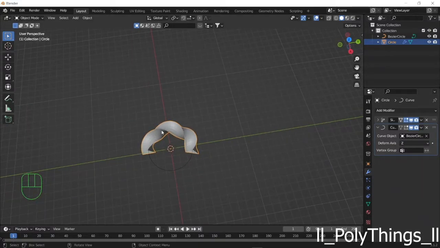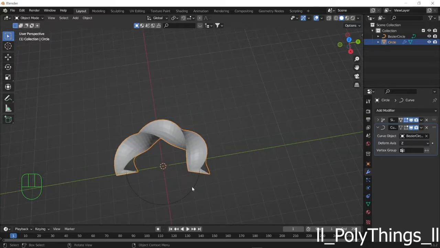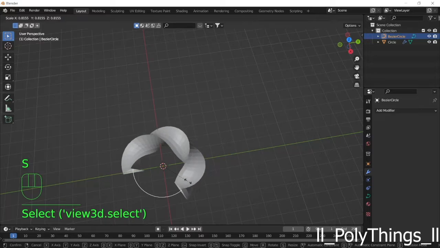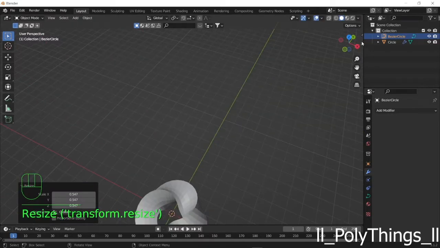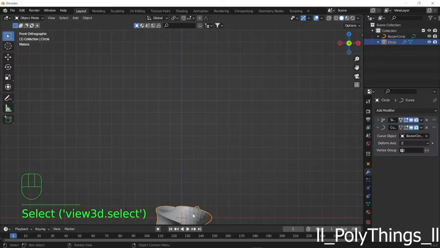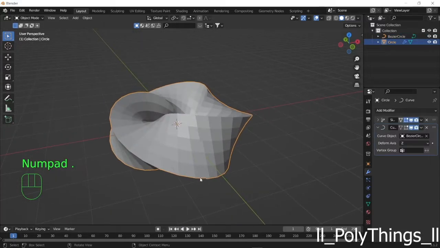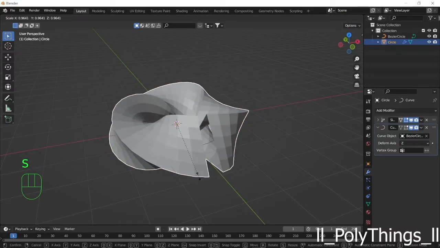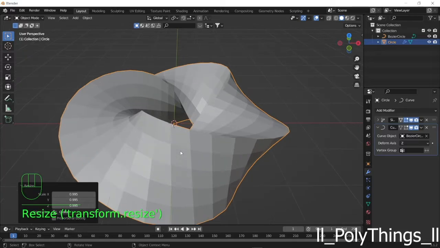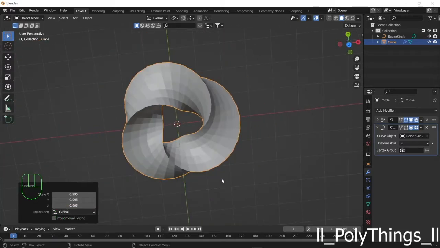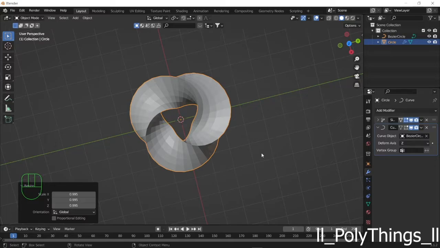Now you can see the object itself is lying on the circle curve. So just scale down the curve until the object meets again. Hold Shift to decrease the sensitivity and make sure the object is touching it again perfectly. Now you have modeled your object.